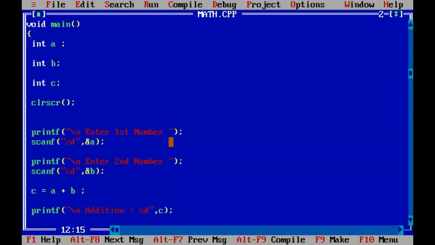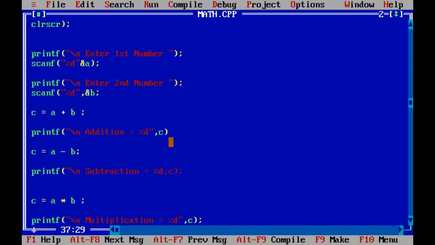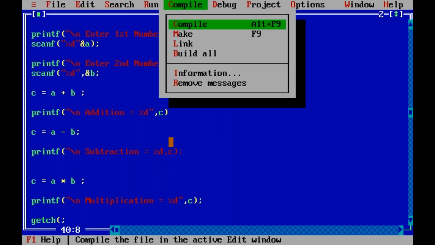See, there are some mistakes. For example, here some semicolon is missing. Suppose here some bracket is missing. Here a comma is missing. Next, here some semicolon is missing. Here maybe some double quotation is missing. Some statements are missing. Suppose here some bracket is missing. Save. This is saved. Now compile.